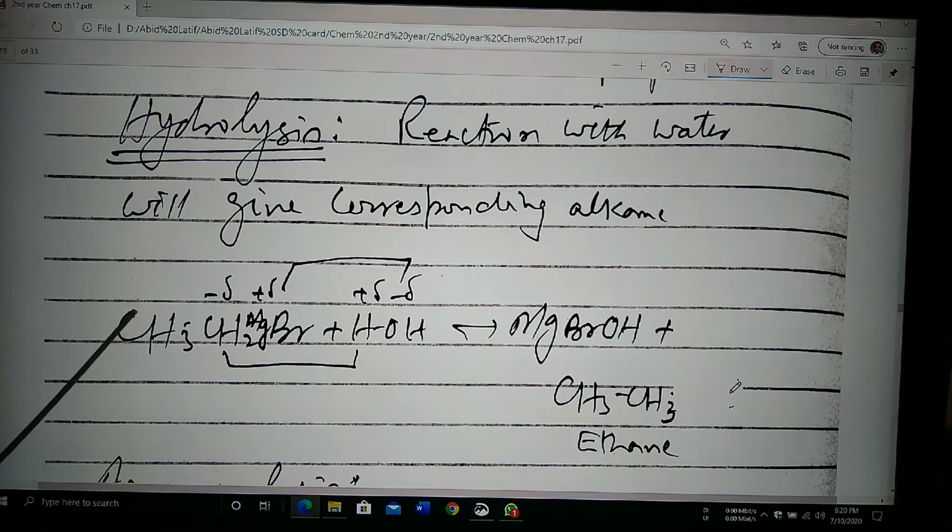So in this case CH3CH2MgBr, Mg will attain partial positive, CH2 will attain partial negative. So H positive, OH negative. This OH will attack on this magnesium to form the MgBrOH, whereas hydrogen will attack on this CH2 to form the ethane. So the corresponding alkane is obtained. For example, if we have ethyl magnesium bromide, we will get the ethane. If it is propyl magnesium bromide, we will get the propane.